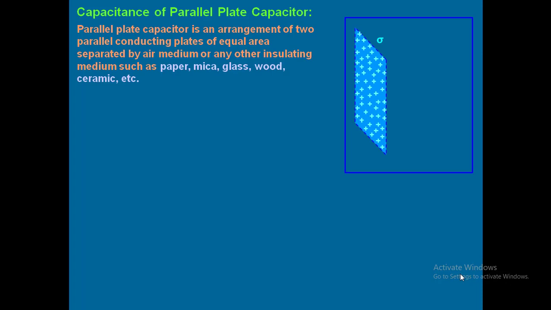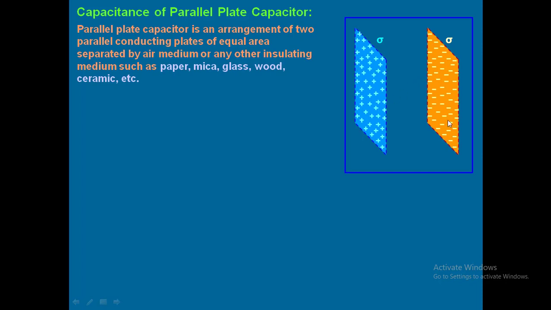Now see, this is the first plate whose charge density is positive, sigma. That is the second plate whose charge density is also equal to sigma, but with what type of charge? Negative charge. Both have the same area and both are separated by a certain distance. So this arrangement will act as a capacitor. This derivation we have done.